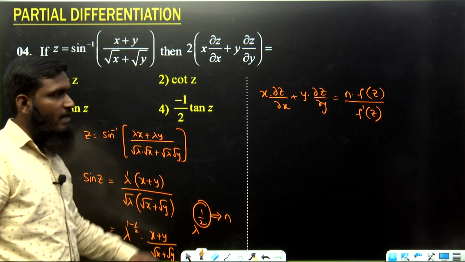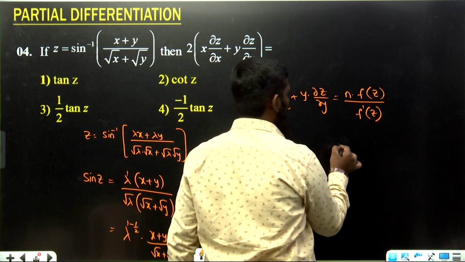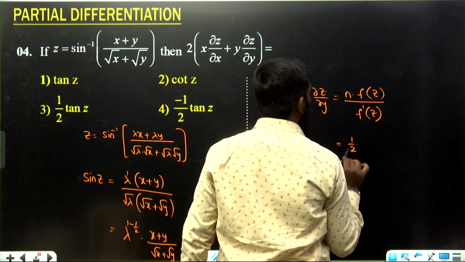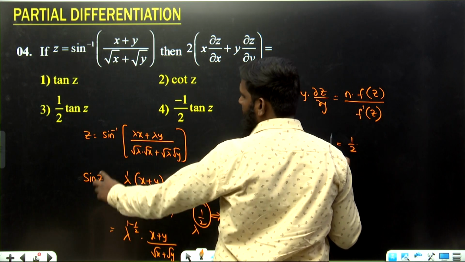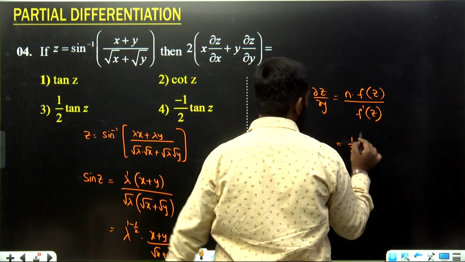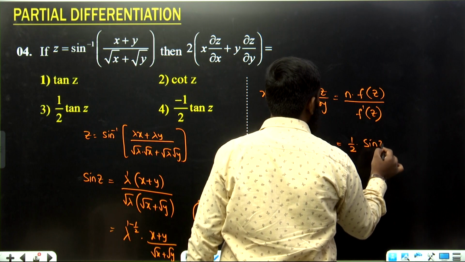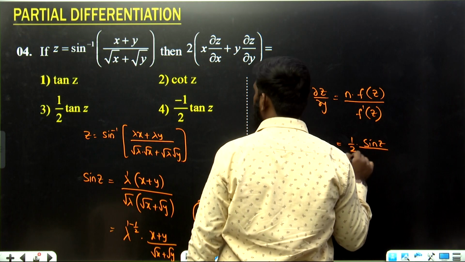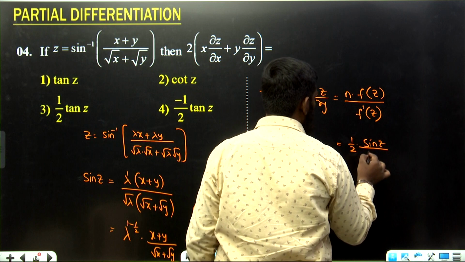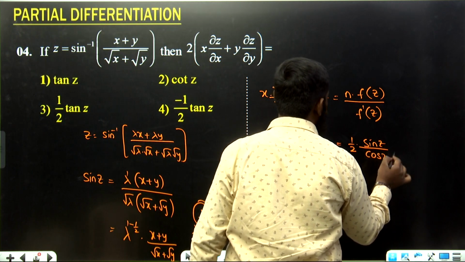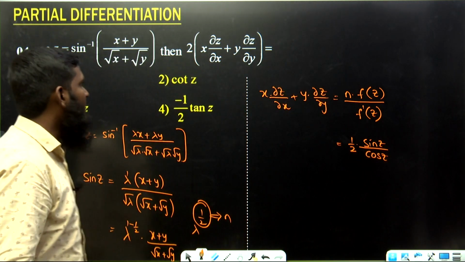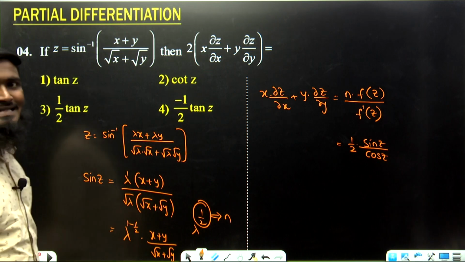Now what is n value we are getting? 1 by 2. So let us substitute over here, 1 by 2 into f of z. What is f of z we are having? Sine inverse we have sent over there, sine z. So we are writing this part as sine z divided by f dash, d by dx of sine, it will become what? Cos, okay, cos z. So sine z by cos z means we can write it as tan z over here.